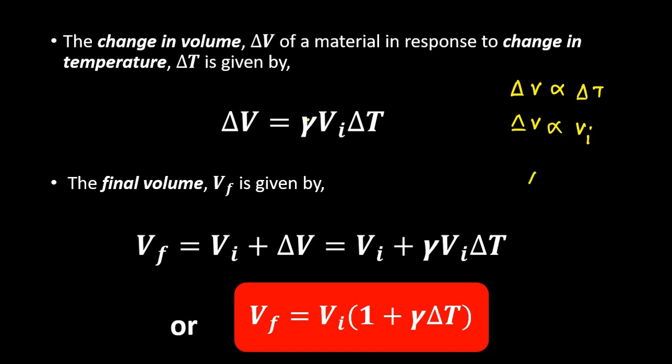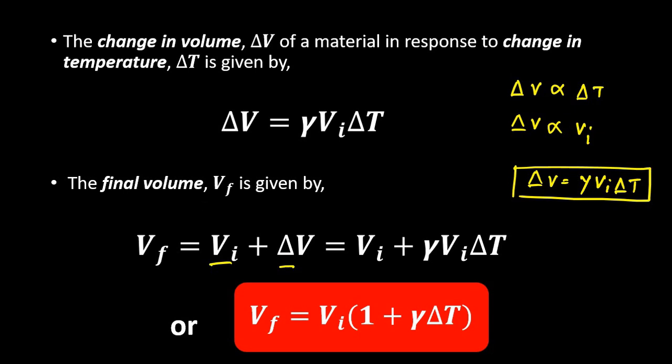When we combine these two, we get delta V is equal to gamma Vi delta T. Okay, this is the change in volume. Now the final volume is equal to the initial volume plus the volumetric change. So Vi plus gamma Vi delta T. So if we take Vi common here, we get Vf equal to Vi into 1 plus gamma delta T.